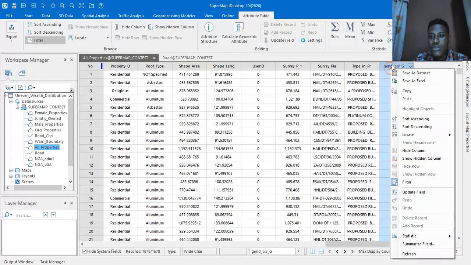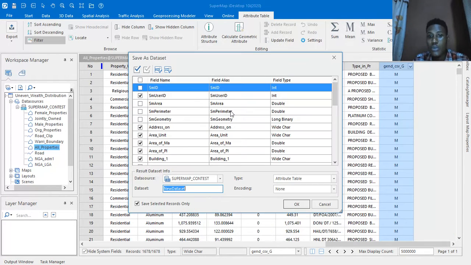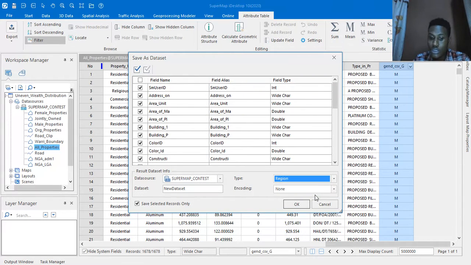After the output is given, I decided to export each data set by exporting as a polygon feature or a region feature as it describes here, and I named it accordingly. In this case, male owned properties, and this was repeated for the rest of the categories I needed to work with.